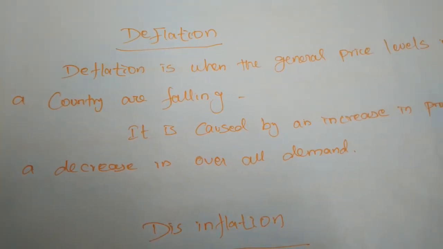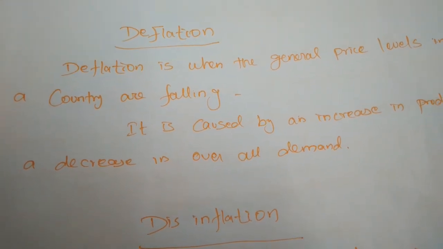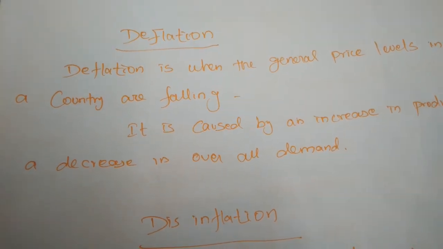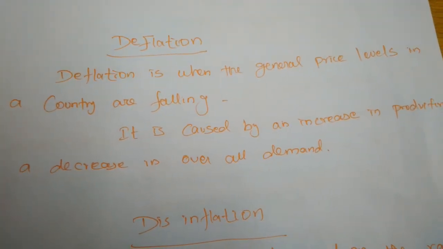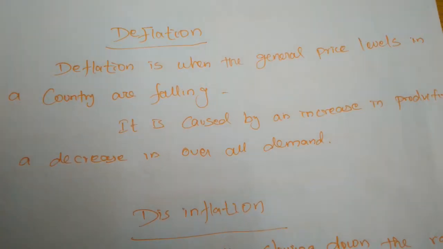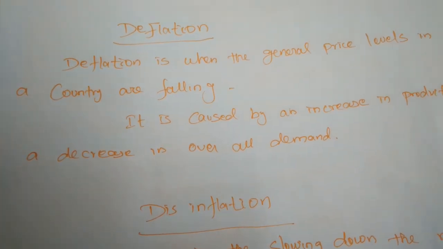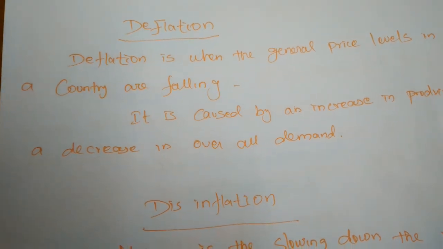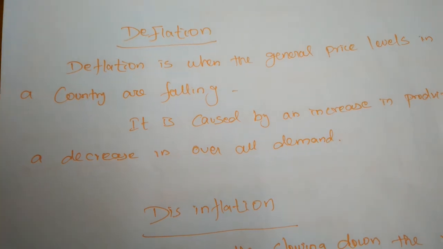There is no supply of money by the Reserve Bank of India. So all the basis of the trade cycle will meet in the depression phase. Deflation is when the general price level in a country is falling. The price of general commodities will be low, or it will be falling continuously.